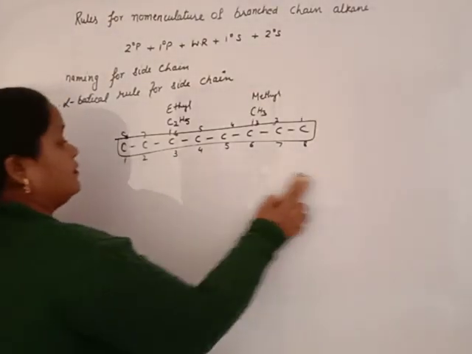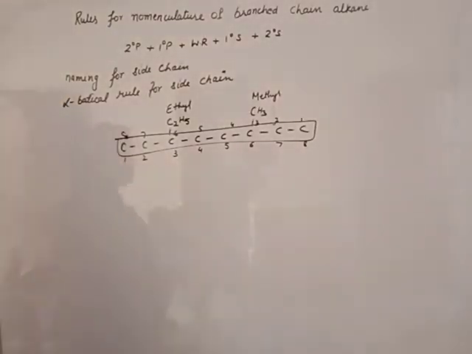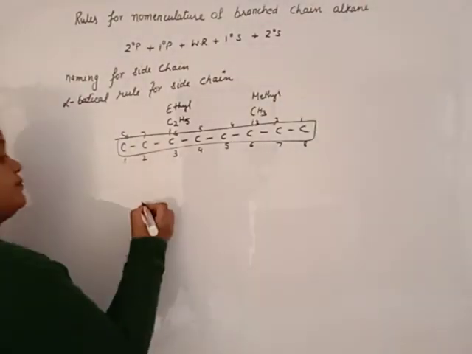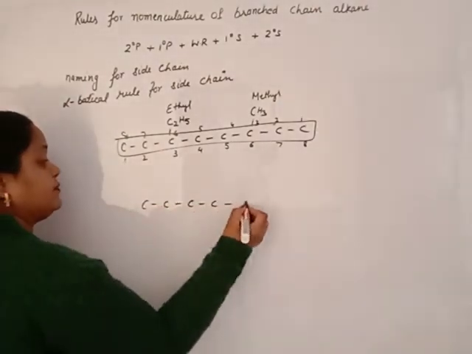Now, if the same substituent is present more than once, suppose we have this.